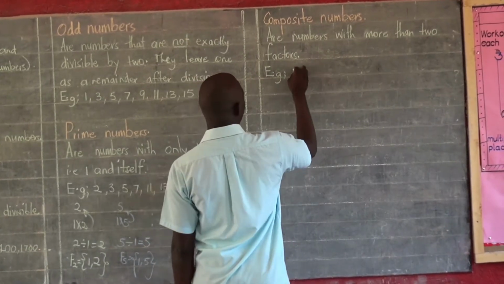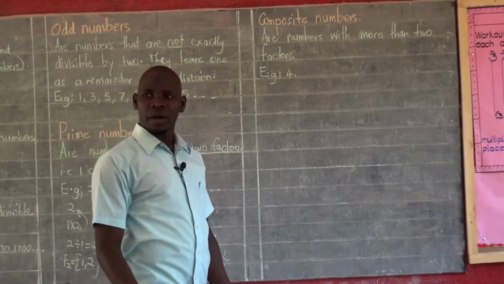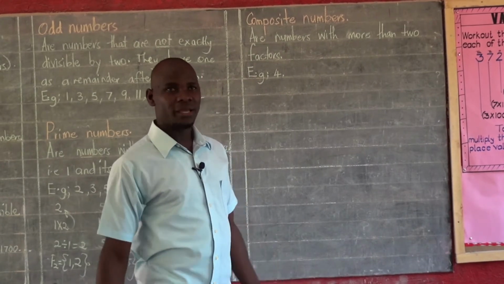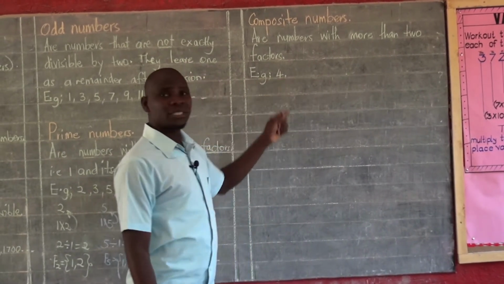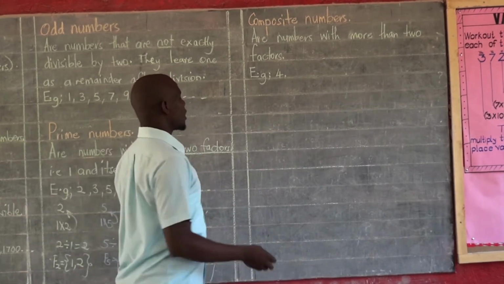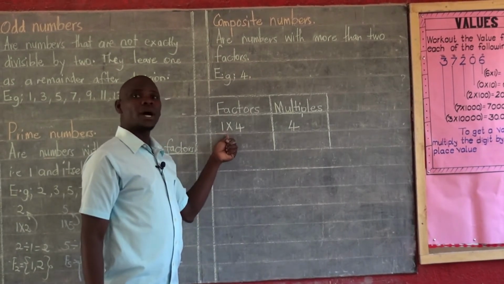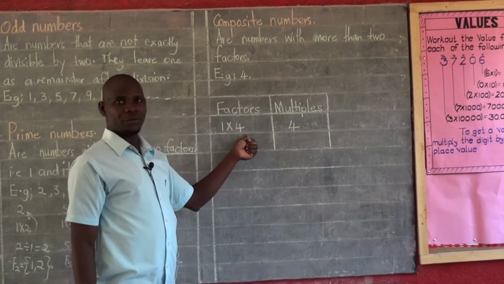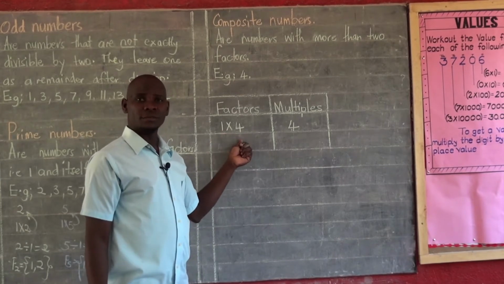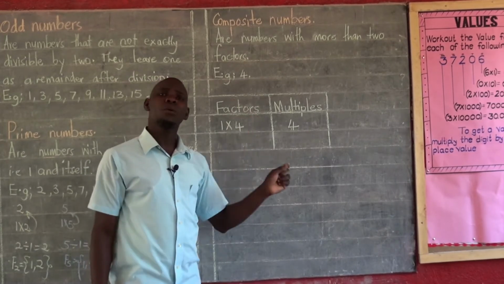I'll begin with the first one, and that is 4. 4 is the first composite number. Why does it qualify to be the first? Why is it a composite number in any way? It is a composite number simply because it has more than two factors. Let's look at factors of 4. Yeah, so I have multiplied 1 times 4. Are we together? And because I have multiplied 1 times 4, 1 and 4 qualify to be factors of my number, which is 4.